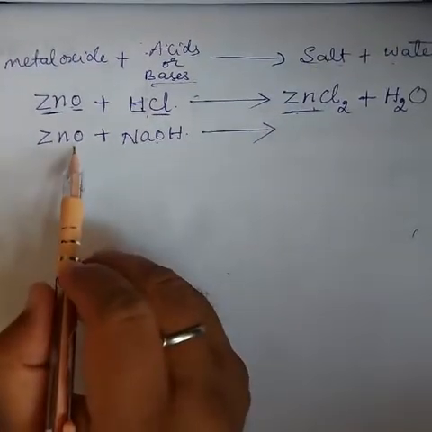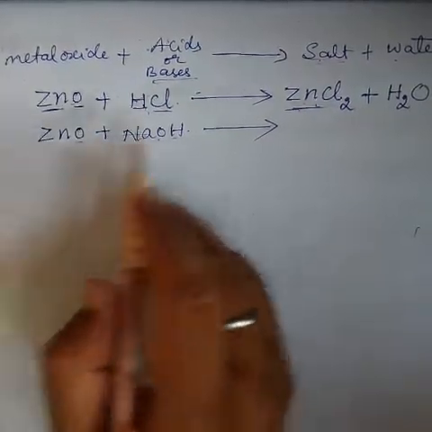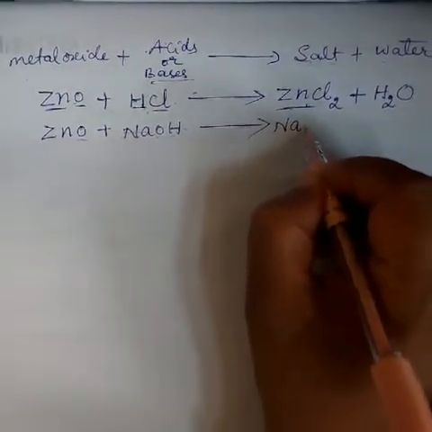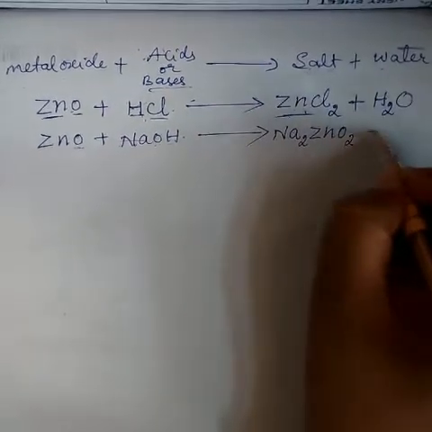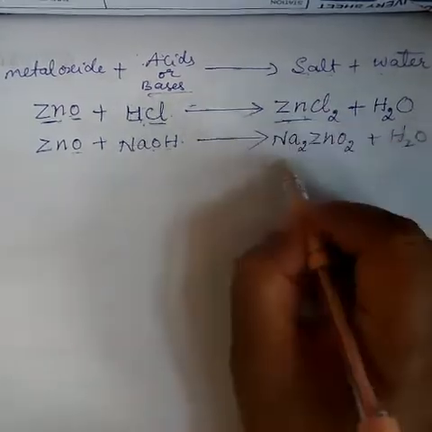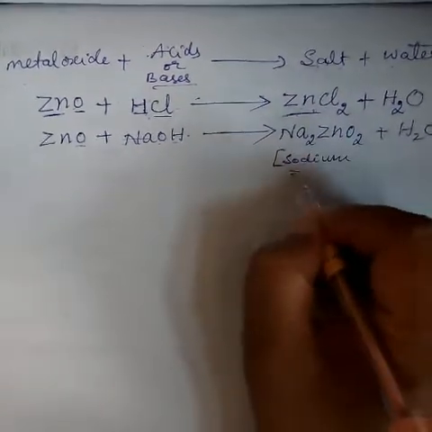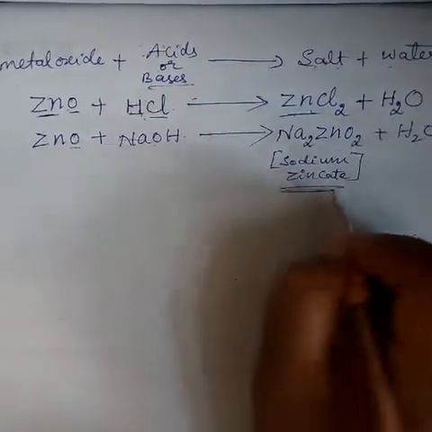But here we have taken metal oxide, so the same salt plus water. The product is sodium zincate, Na2ZnO2, sodium zincate plus water. This product name is sodium zincate, which we already learnt in the previous chapter.